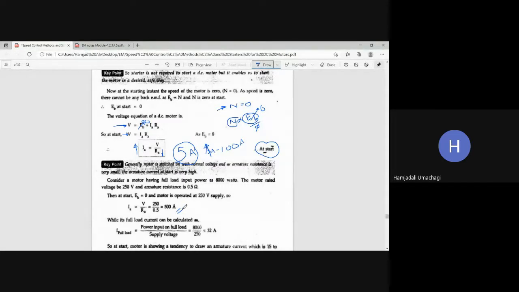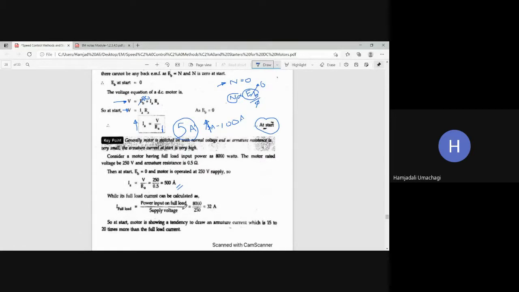This is the current it is going to draw if you don't use a starter. Now let us see the safe current that the motor can drive very easily. We will calculate the safe current or full load current. Full load current I full load is equal to power divided by voltage, because power is nothing but VI, divided by input voltage V. So V and V get cancelled, and you are left with which information? Current. Only full load current information.